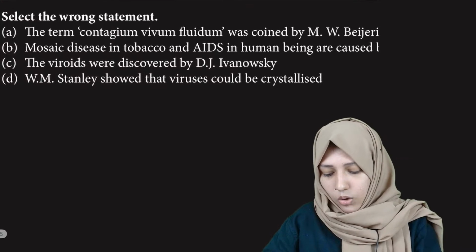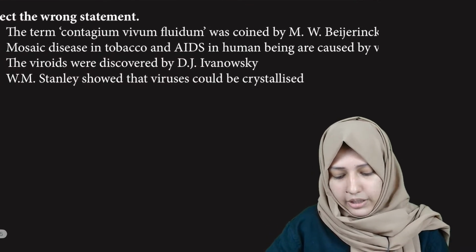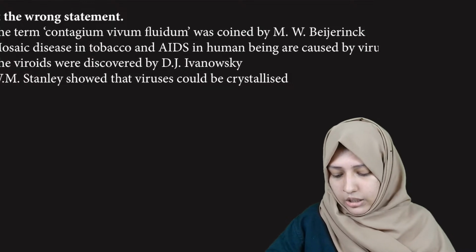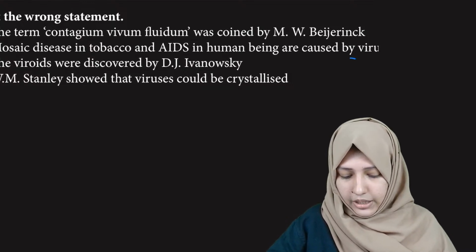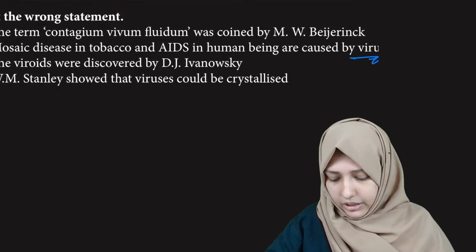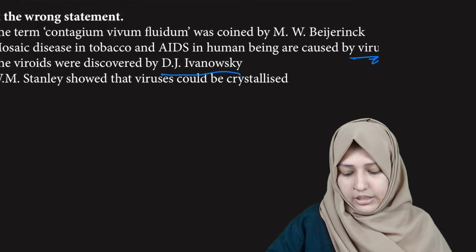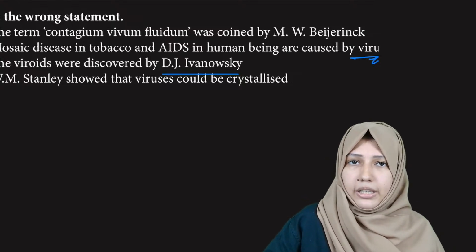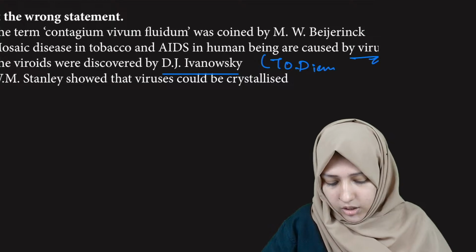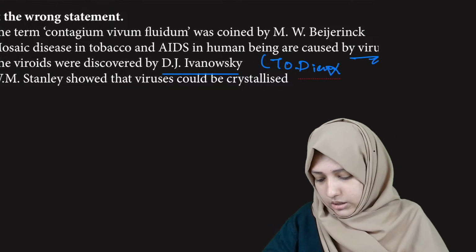Select the wrong statement. The term contagium vivum fluidum was coined by M.W. Beijerinck. Is it right? Let's see. Mosaic disease in tobacco and AIDS are caused by viruses. Right. Viroids were discovered by D.J. Ivanovsky. This is not by D.J. Ivanovsky, but by T.O. Diener. So this is the wrong statement. C is the correct answer.